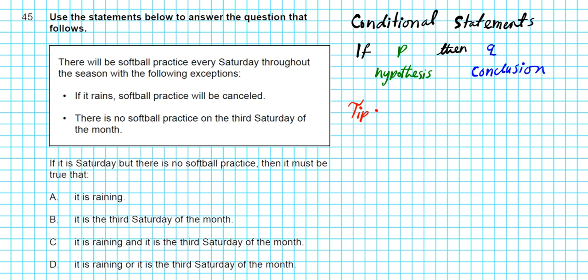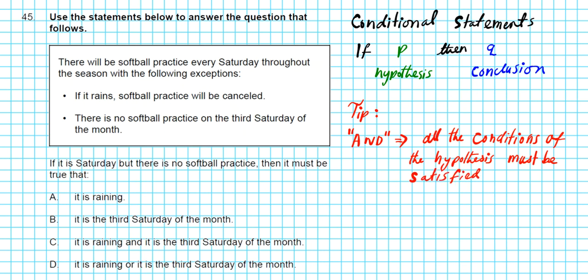Concerning conditional statements with multiple conditions or multiple hypotheses, if you have the word and in the hypothesis, this basically means that all the conditions, all the components of the hypothesis, must be satisfied. That's what the word and means.